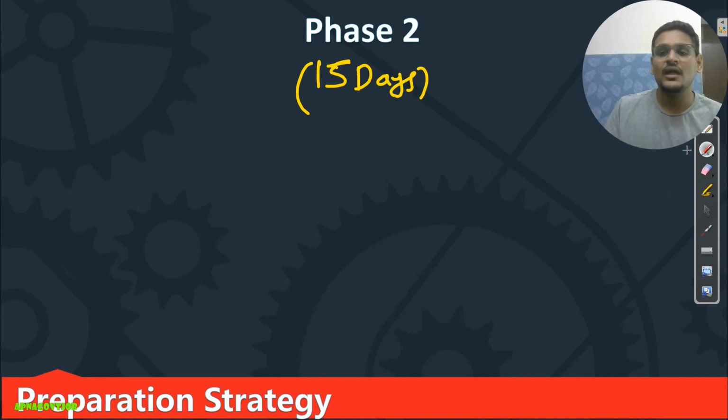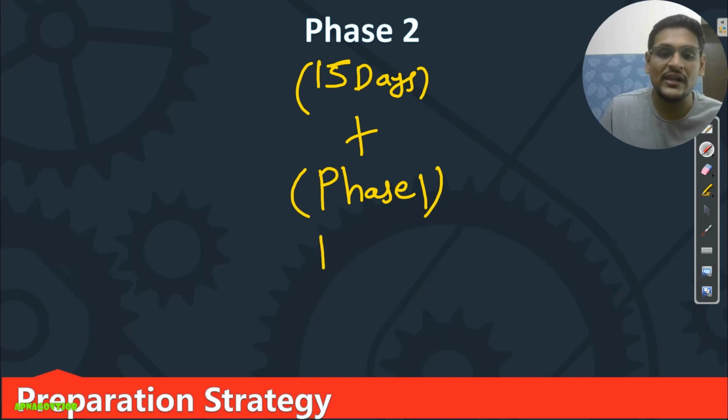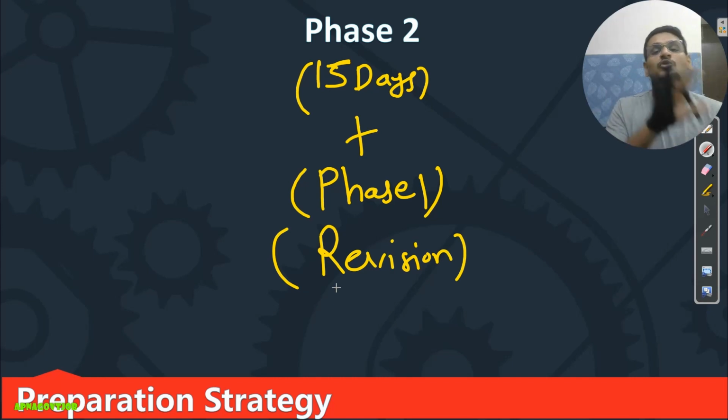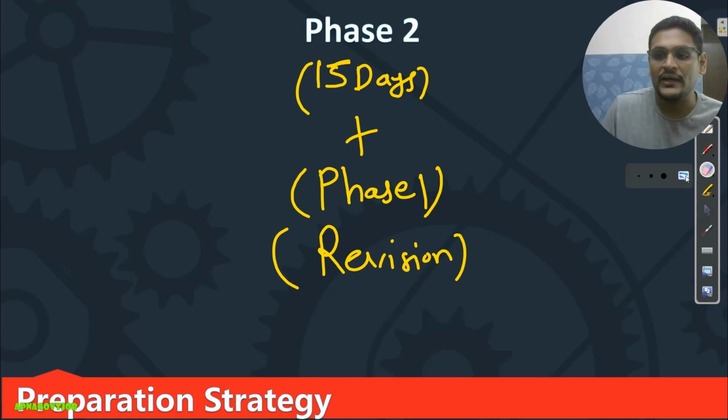So you will get 15 days to complete the syllabus that I will mention now, and along with that, whatever subjects we covered in phase 1, you will also revise continuously. Revision is most important, so don't neglect this part. We will start branch wise.